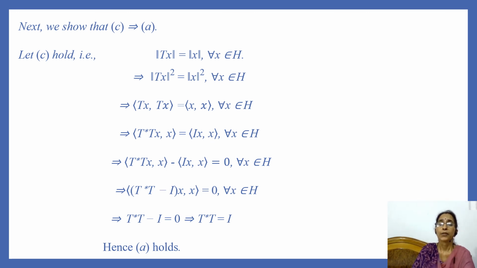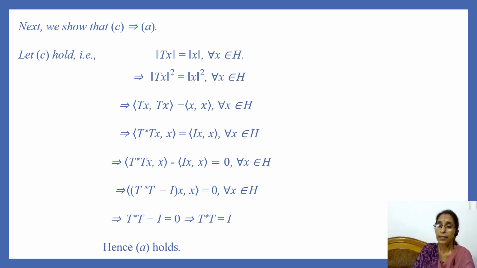And so we have this expression, and this implies that inner product of T star Tx and x minus inner product of Ix and x is equal to 0 for every x in H. And since inner product is linear in first argument, this can be written as inner product of T star T minus I of x and x is equal to 0 for every x in H.